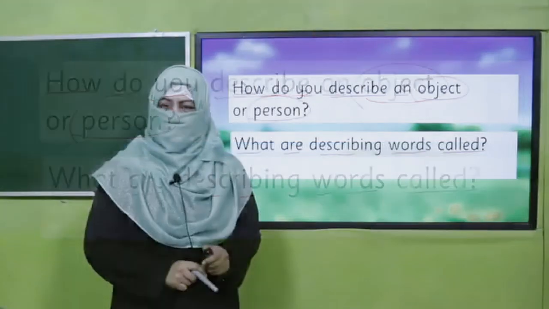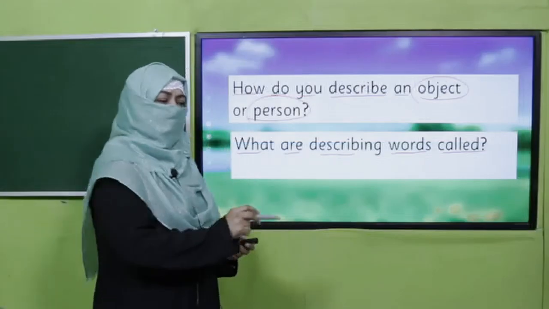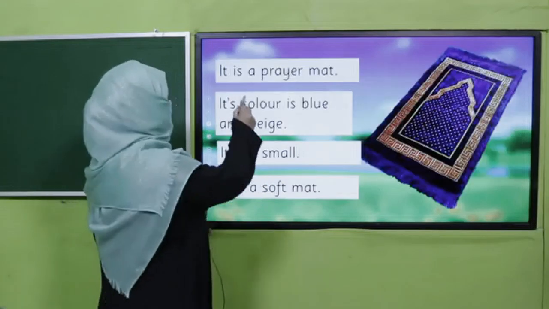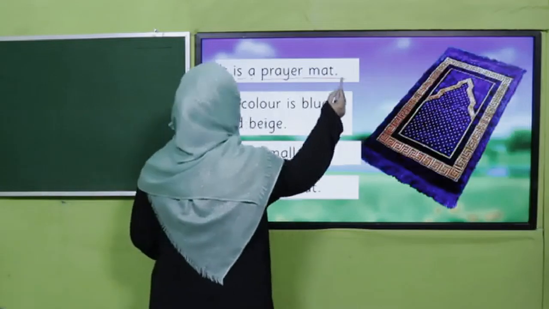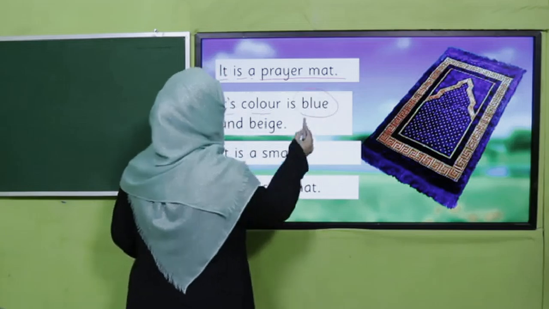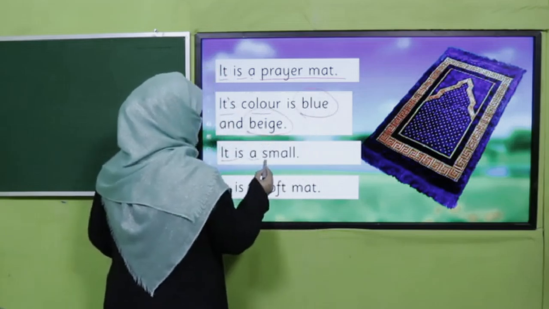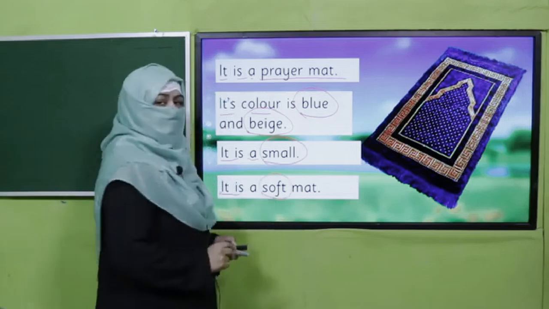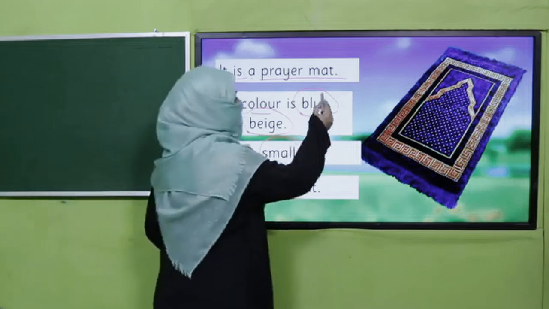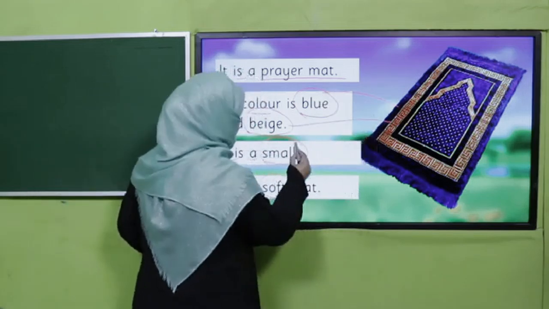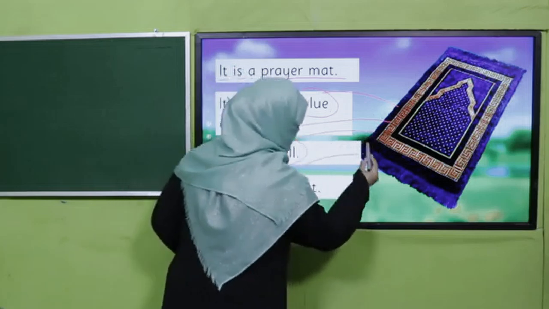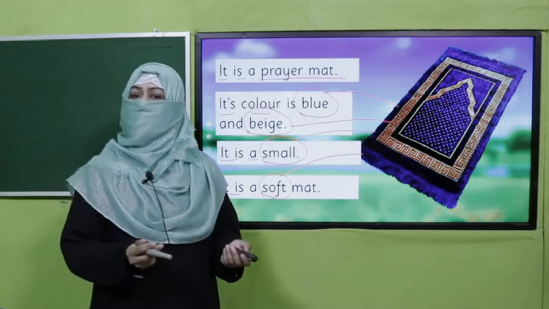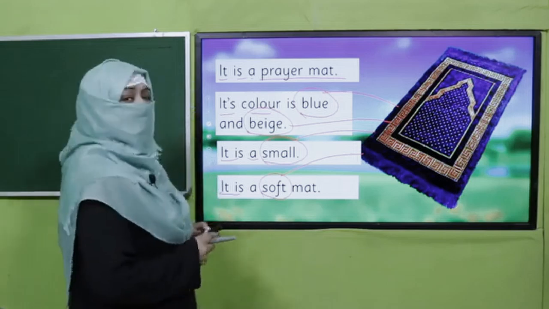Yes, my dear students, I hope you know, you have mentioned it well. How do we describe something? For example, here I say, it is a prayer mat. Its color is blue and beige. It is a small prayer mat and it is soft. So these words which are telling something about this object, which are describing this object, are describing words in grammar. We call them adjectives, right? So today we'll learn further.